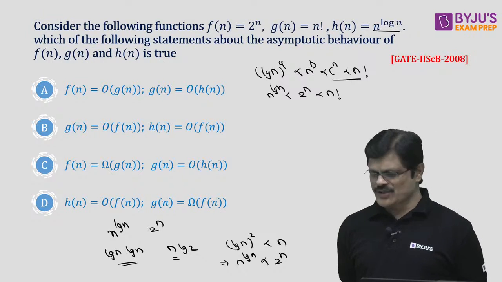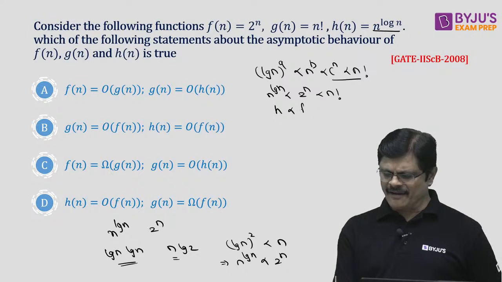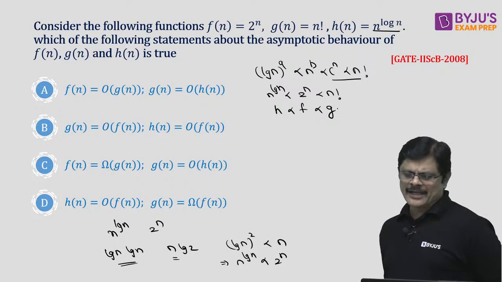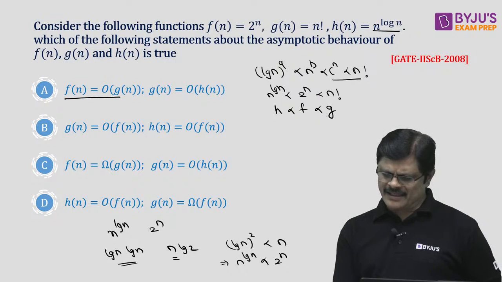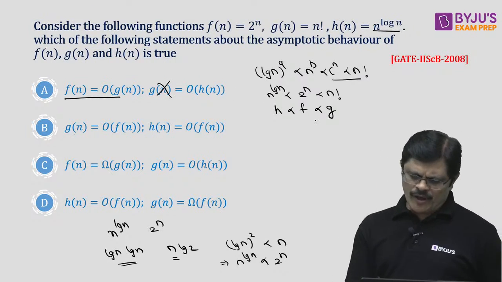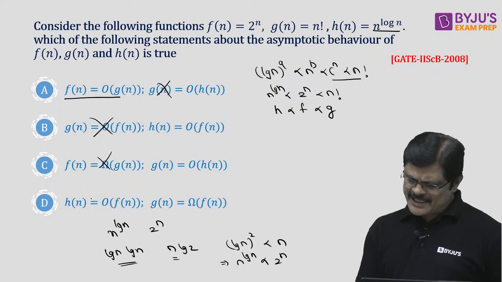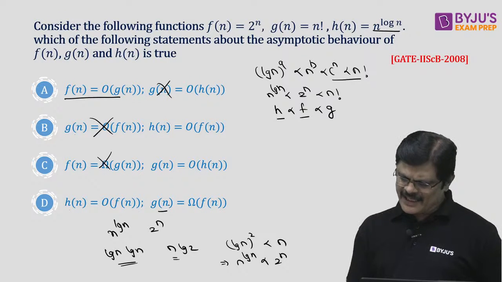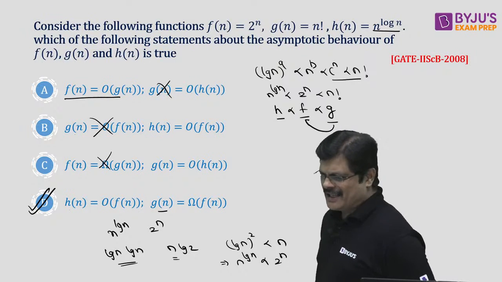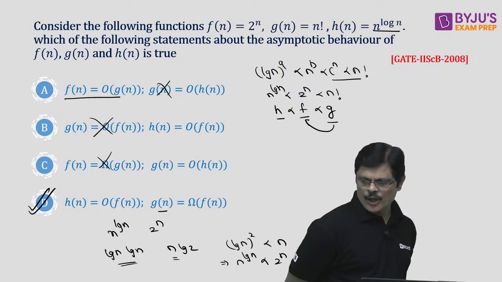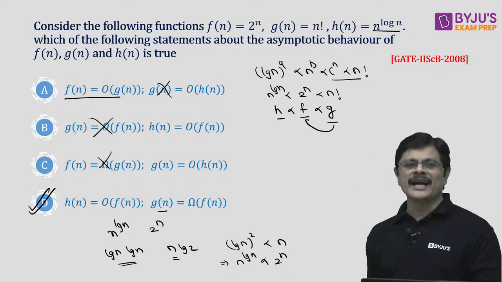Hope you understand. So you just need to identify that n power log n is h, smaller than f, smaller than g. Let us see this. F is big O of g of n, correct? G is big O of h of n, that is wrong. G is big O of f of n is wrong. F is bounded below by g of n is wrong. H is big O of f of n, correct. G is bounded below by f of n is correct. So the correct answer is option D, my dear friends. What is the correct option? Option D is the correct answer. All of you able to follow? Is the idea clear?